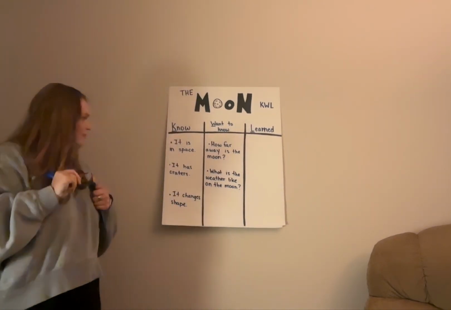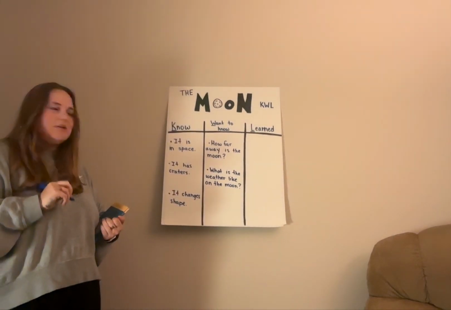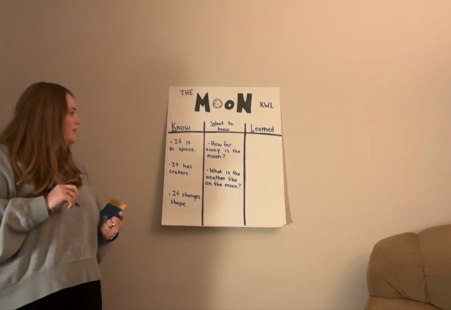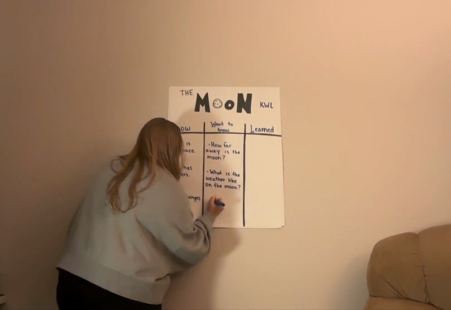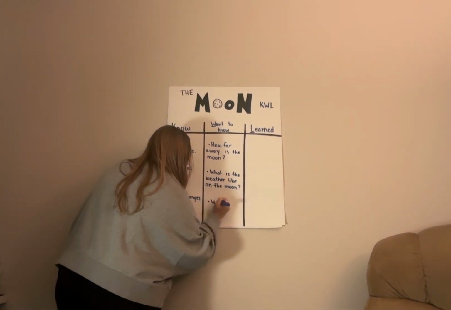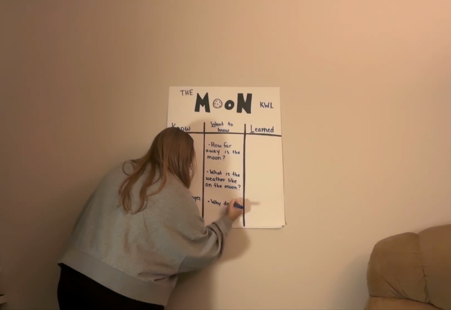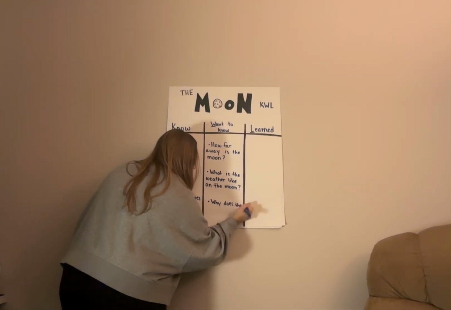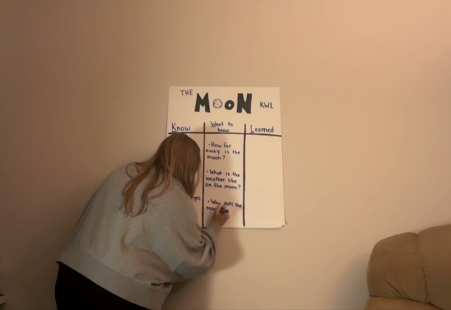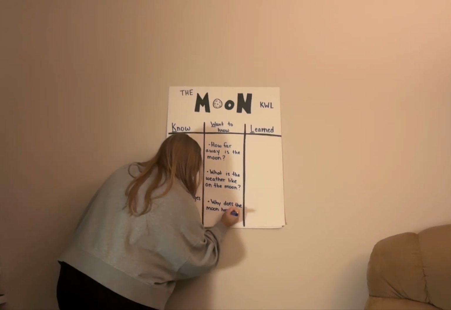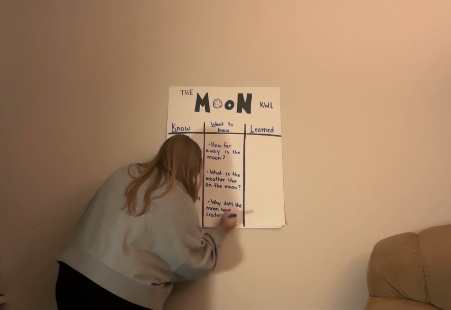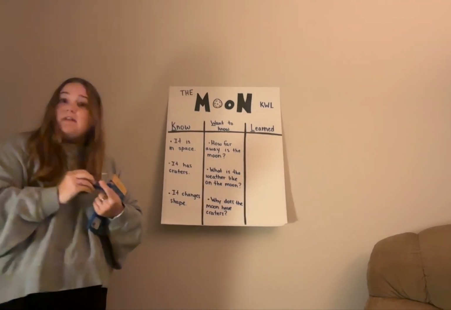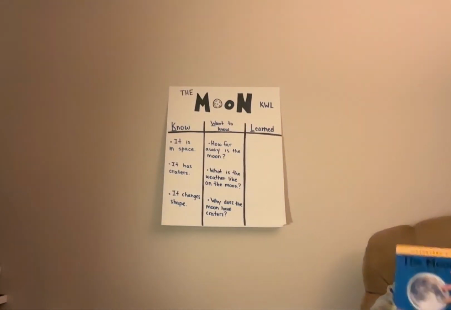All right, I think we have room for one more. What do we think? What's another question we could ask? Why does it have craters? So we know it has craters, but we don't know yet why it has craters. That's a great question. Why does the moon have craters? All right, this looks great. So let's see if we can answer some of these questions from our story. All right.